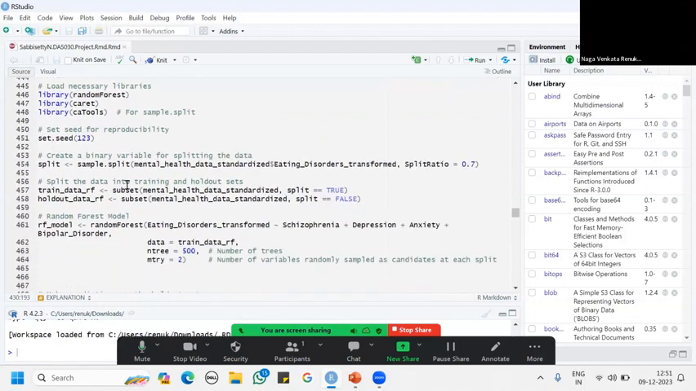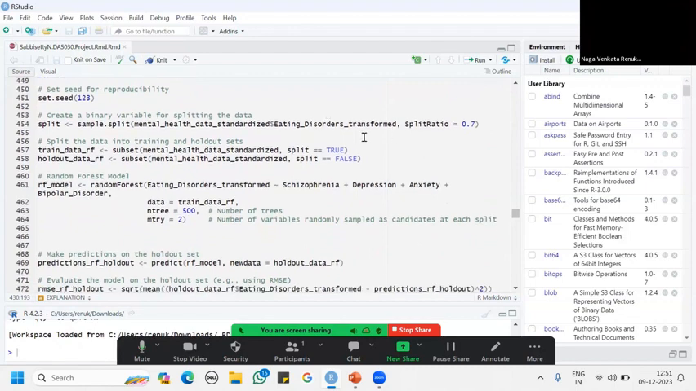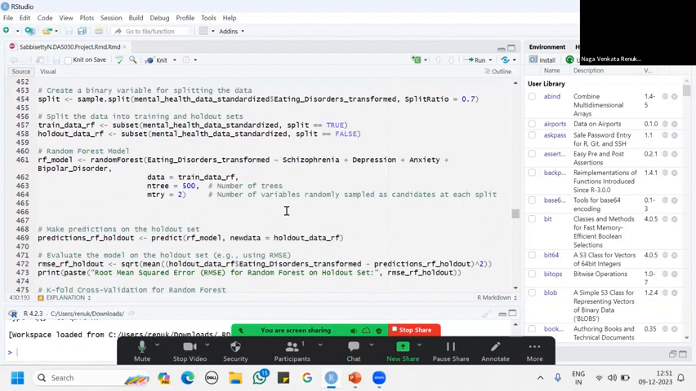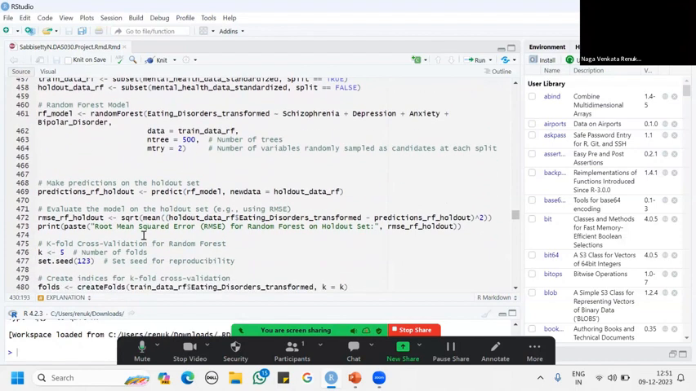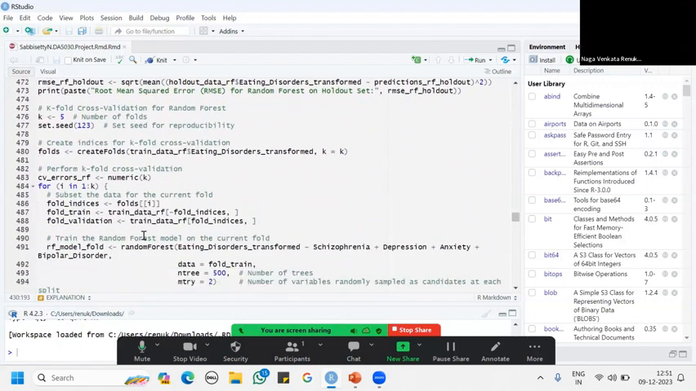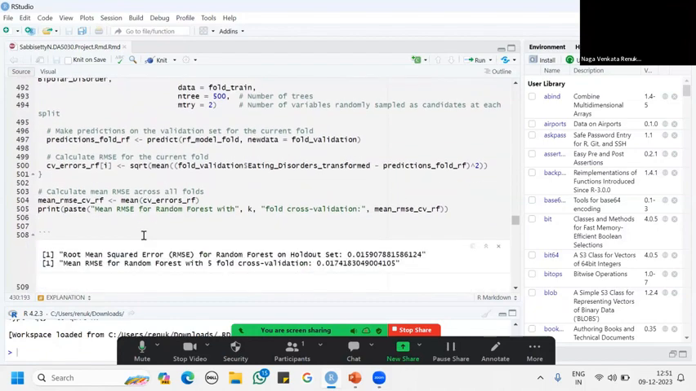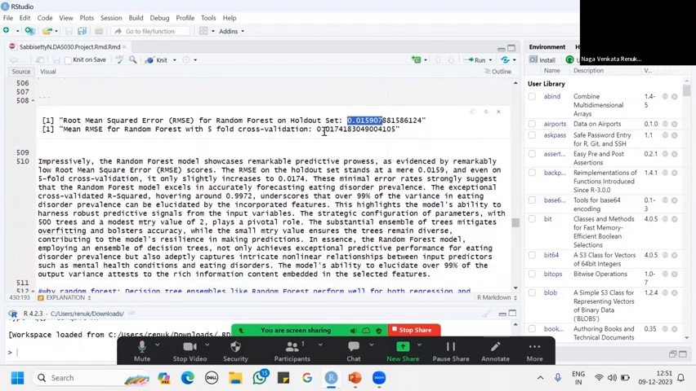I included the necessary libraries and did the same, dividing the data into training data and validation data: 70% for training and the remaining 30% for validation. Further, I applied the holdout method and careful cross validation for predicting the data. I got a root mean square error of 0.015 and a mean RMSE of 0.0174.